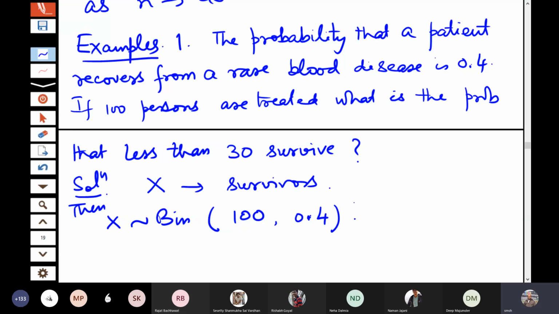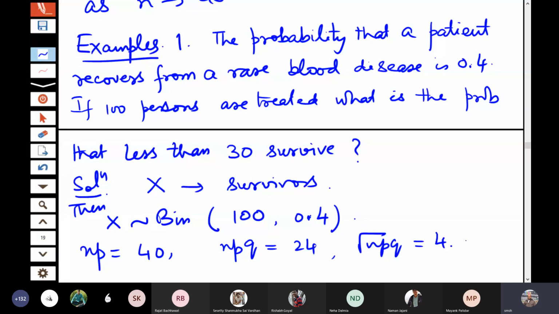So we go for the normal approximation. np is equal to 40. What is npq? npq will become 24. So the square root of npq is 4.899.